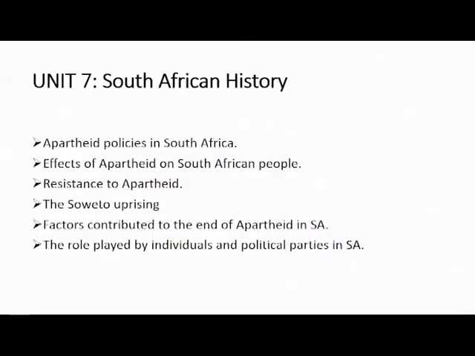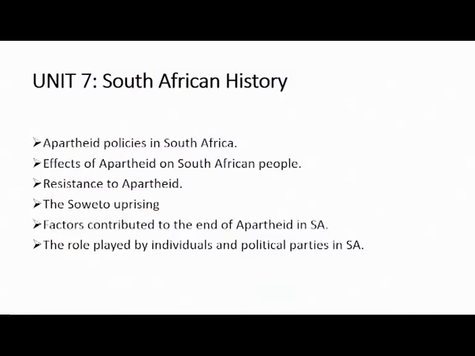But these factors, we have internal factors and also external factors. You should differentiate between them. Internal means inside the country. External means outside. You should also know the role played by individuals and political parties in South Africa.